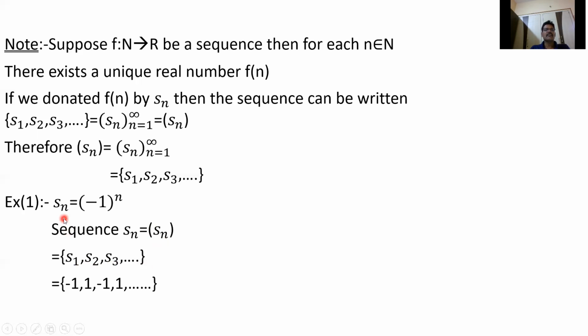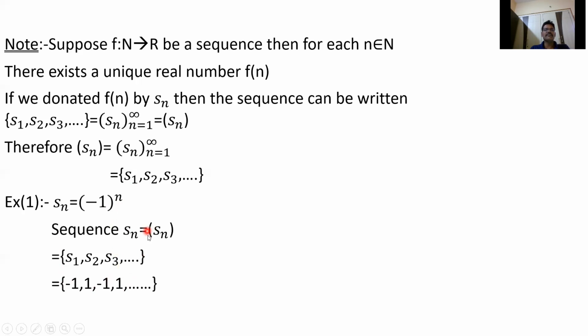What is S1? n equal to 1, minus 1 power 1, which is minus 1. S2 is minus 1 squared; 2 is an even number, so minus 1 squared is 1. S3, n equal to 3, minus 1 cubed; 3 is an odd number, so we get minus 1. Minus 1 power 4, n is even, so S4 is 1. So this is the sequence.